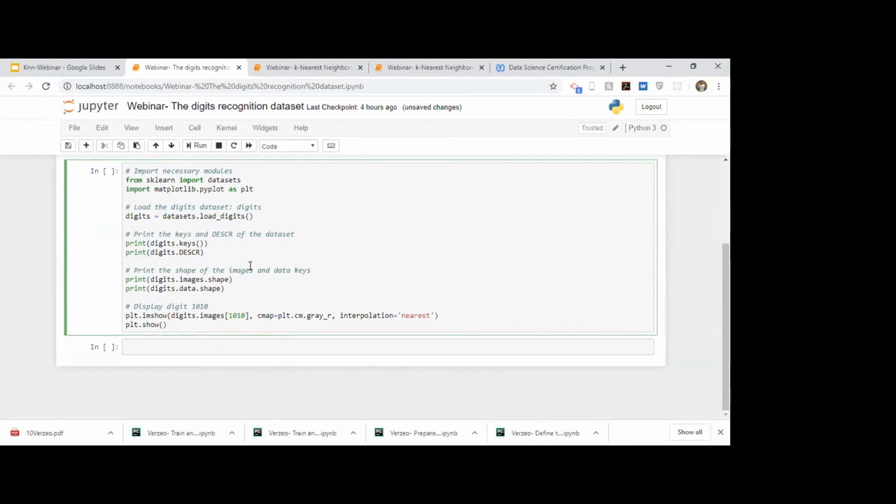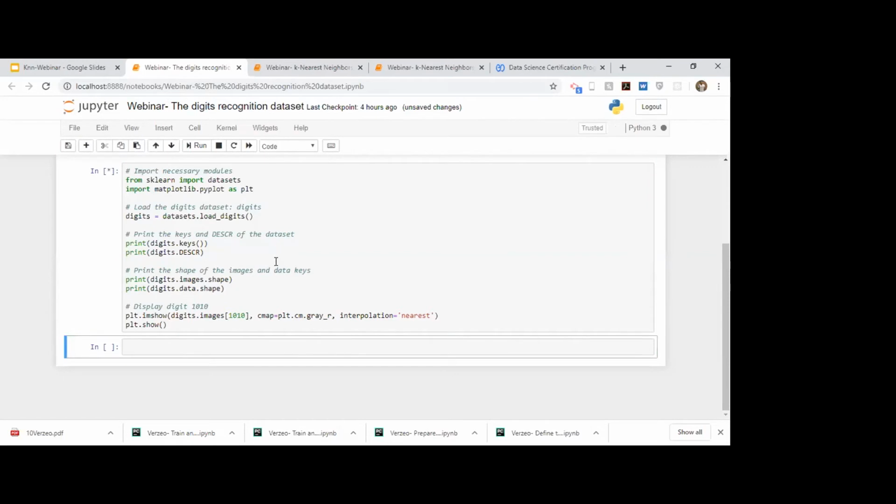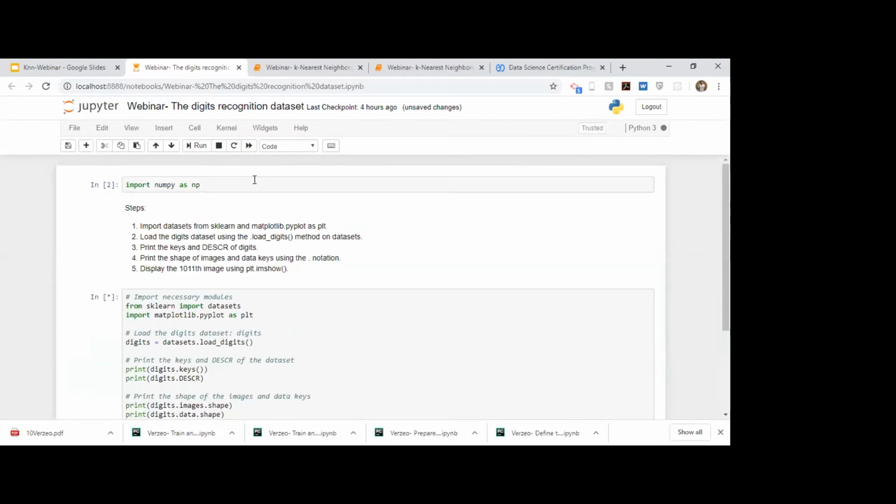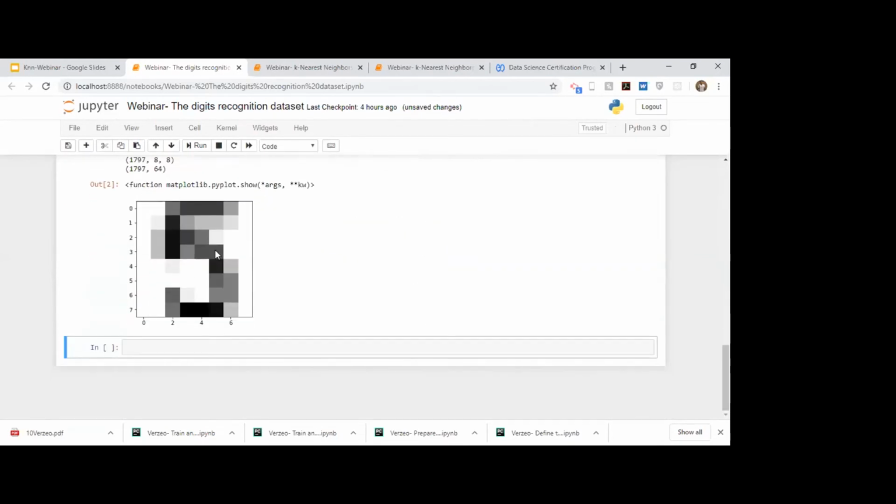All right, I'm just plotting it to show you what the data contains. The model part we'll see ahead in the exercise. This is just to show you what the data contains. And here you can see, as I was telling, the data set is of digits. Okay, so the data set is of images, where each image represents a particular digit.